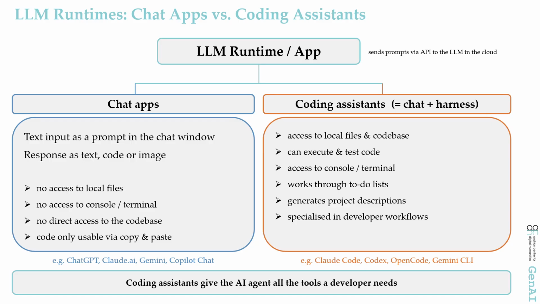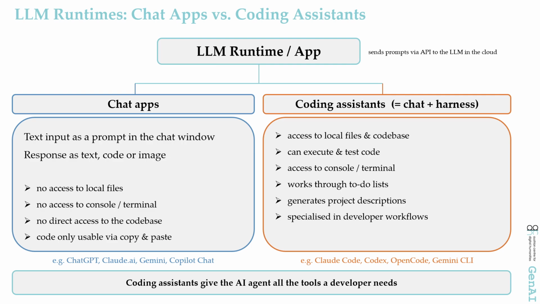There are general chatbots like ChatGPT that everyone knows. You type text and get answers back. But these systems have no access to your computer, neither to your files nor to the console. That is a fundamental difference. Any code they generate can only be moved into an IDE like Visual Studio Code by copy and paste and run from there. The agent itself has no direct access to the codebase, which is a big drawback.